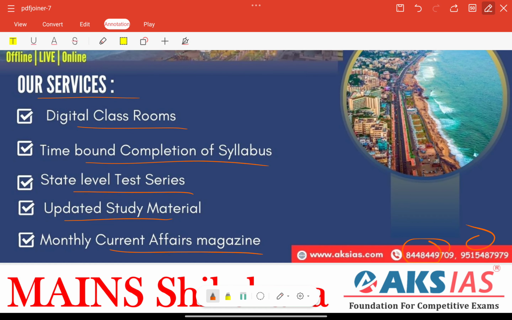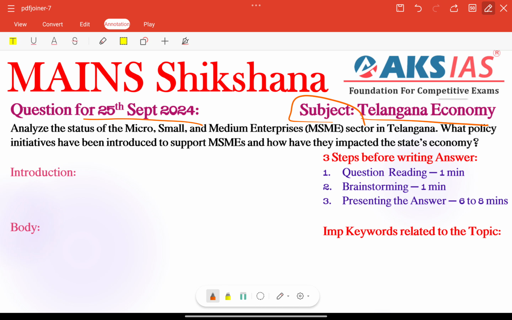Next, today's question is related to the Telangana economy subject. That is the question for 25th September 2024. Analyze the status of the micro, small, medium enterprises sector in Telangana. What policy initiatives have been introduced to support MSMEs and how have they impacted the state's economy?